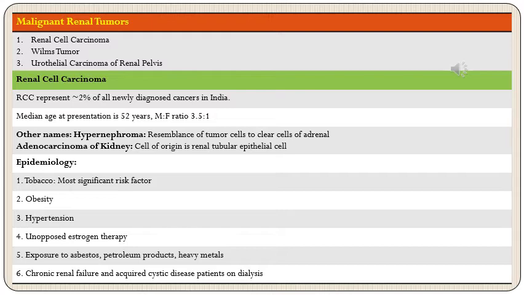Then epidemiology: tobacco is the most significant risk factor. Then obesity, hypertension, unopposed estrogen therapy, then exposure to asbestos, petroleum products, and heavy metals. Also, chronic renal failure and acquired cystic disease in patients on dialysis, all these also predispose to development of renal cell carcinoma.